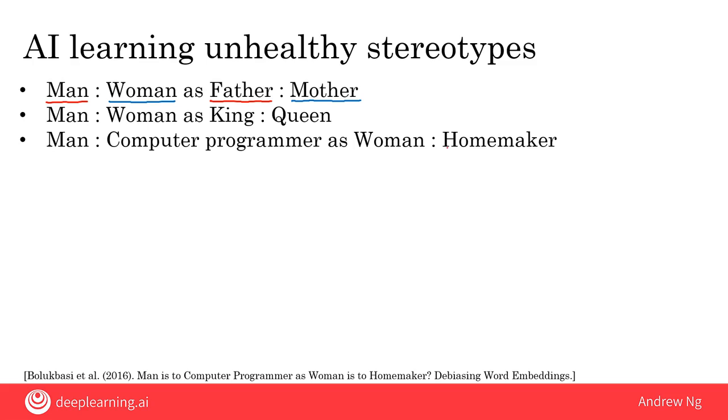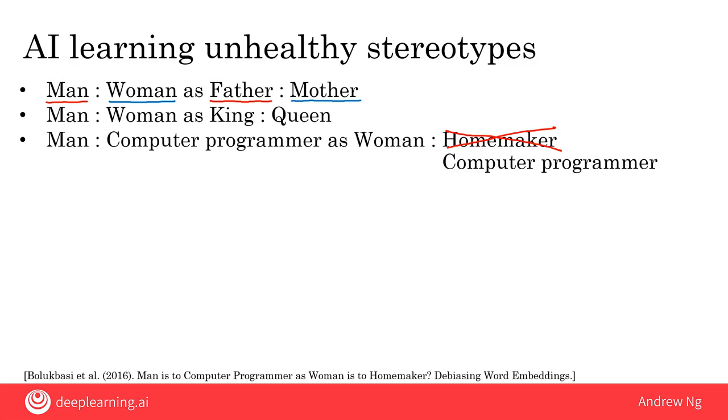A less biased answer would be if we were to say woman is to computer programmer. If we want our AI system to understand that men and women can equally be computer programmers, just as men and women can equally be homemakers, then we would like it to output man is the computer programmer as woman is the computer programmer, and also man is the homemaker as woman is the homemaker.